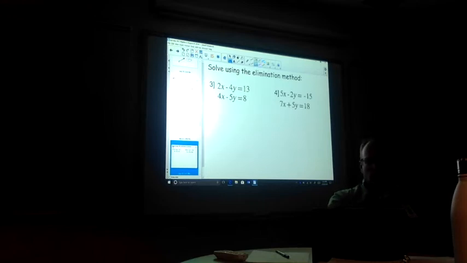So we might choose to say, what happens if I take this whole top equation and multiply it by negative 2? So I'm going to rewrite this top equation, bring it down here. So I have negative 4x, negative 2 times positive 4 is positive 8y, and then don't forget the last one, negative 2 times 13 is negative 26.